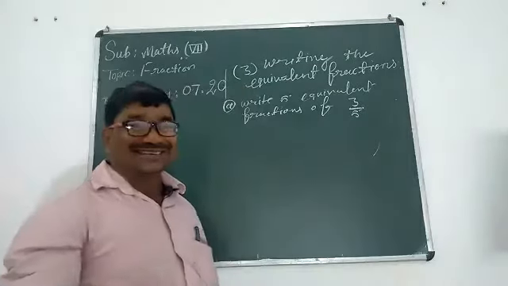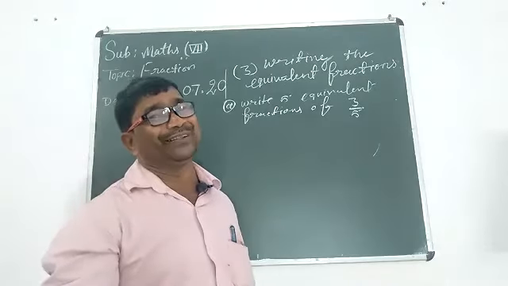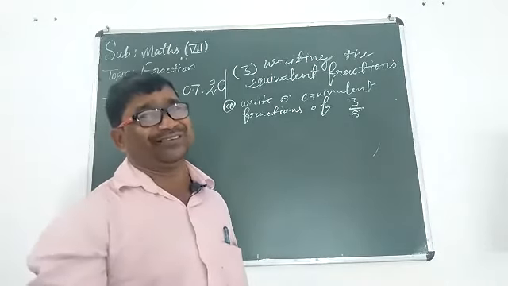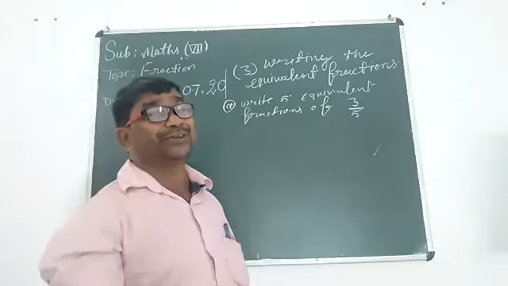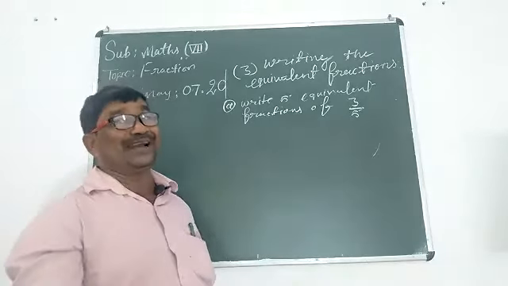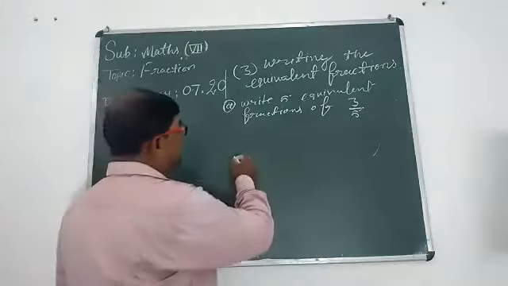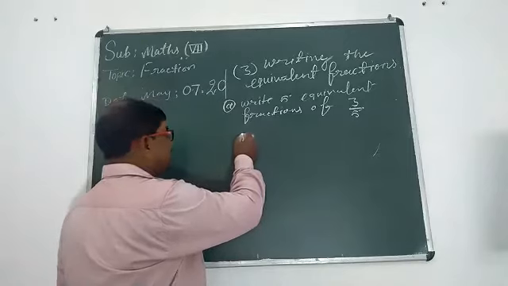How can we write? Can you guess? By the help of the multiplication table. That will be very simple, just like a junior student from standard 3. But you are in standard 7.